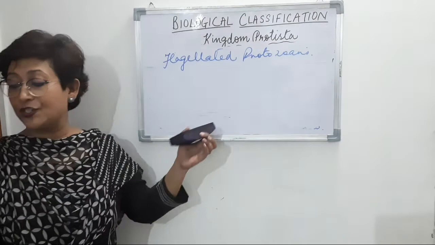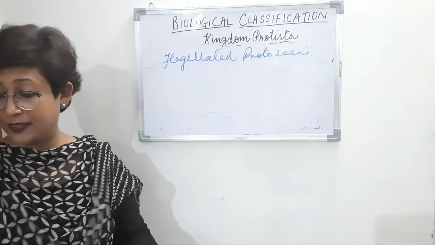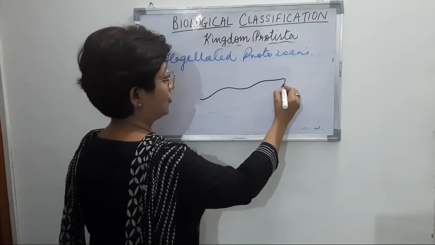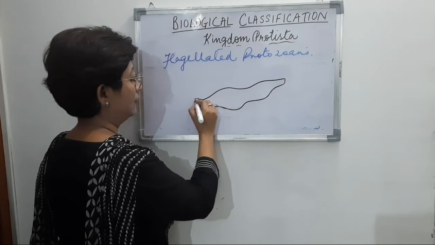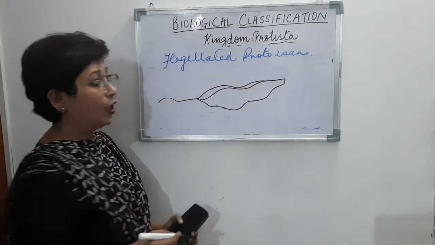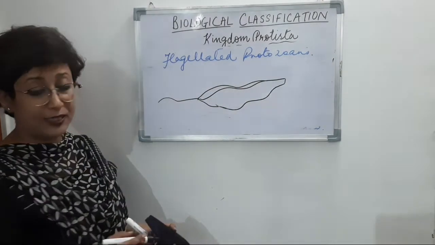So these are flagellated protozoans. Basically they have flagella present as their locomotory organ, right? One example of a flagellated protozoan is trypanosoma. You must have heard of sleeping sickness, right?